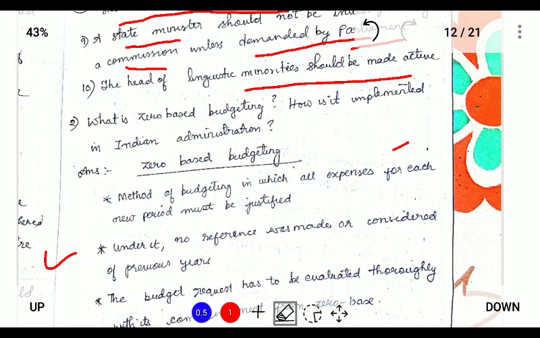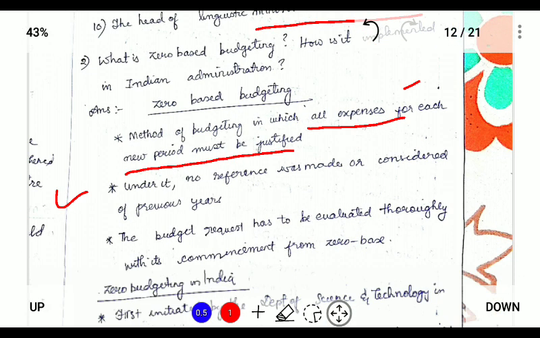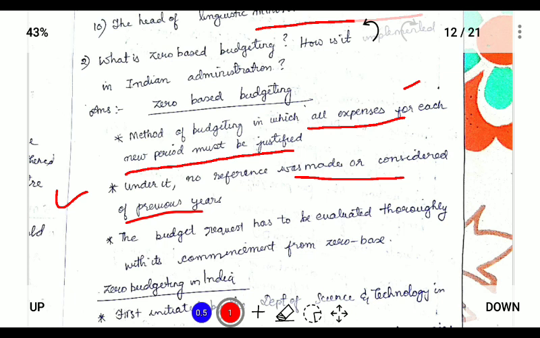So next, zero-based budgeting is a method of budgeting in which all expenses for each new period should be justified. That is, providing justification for the expenditure of the budget, and under it, a reference should be made or considered of the previous year. The budget request has to be evaluated thoroughly with its commencement from a zero base.